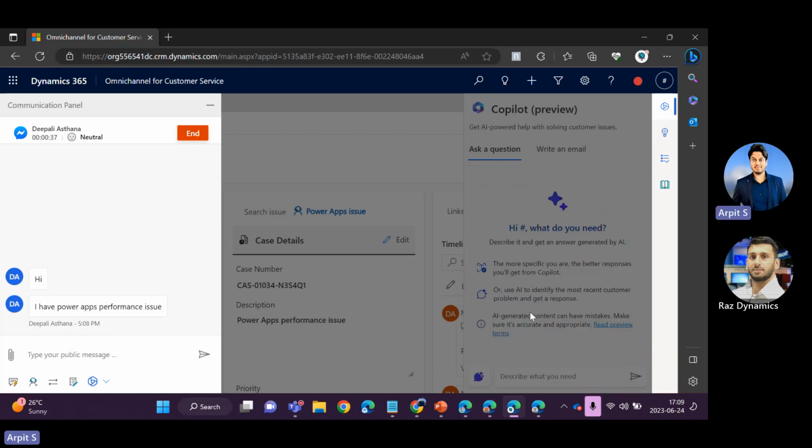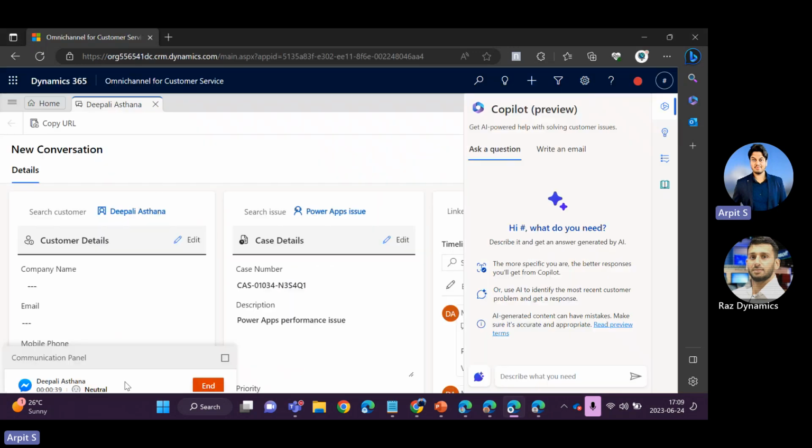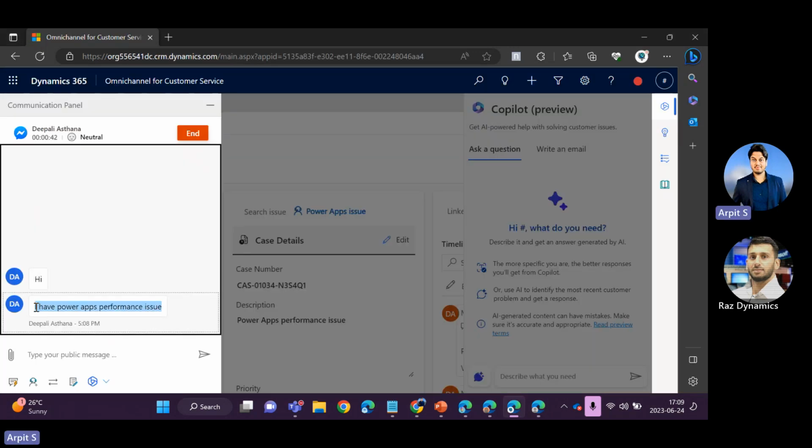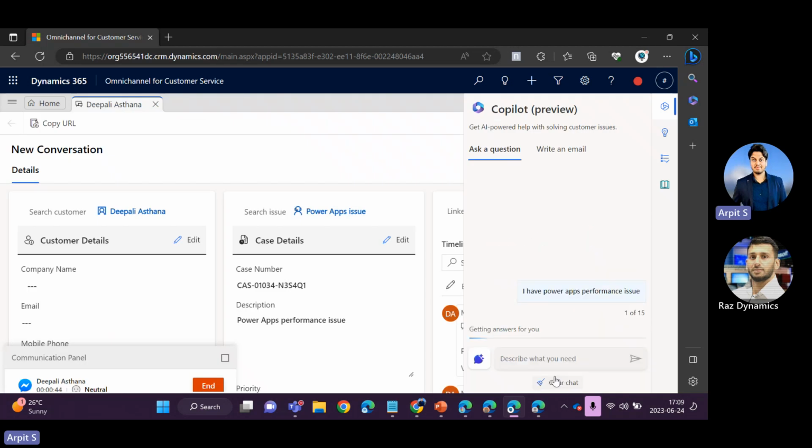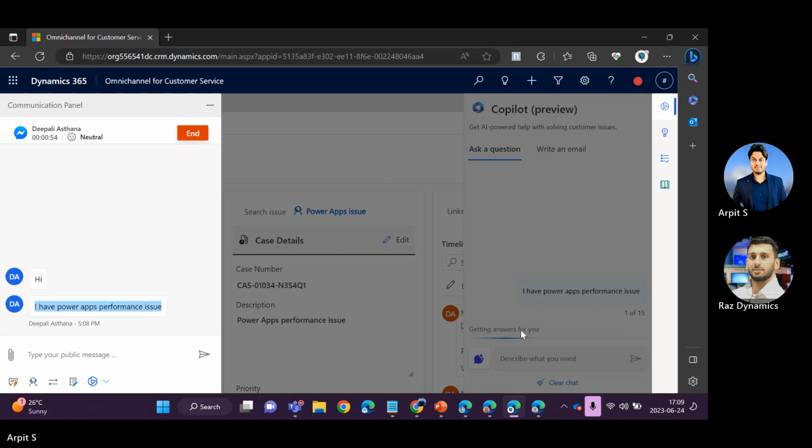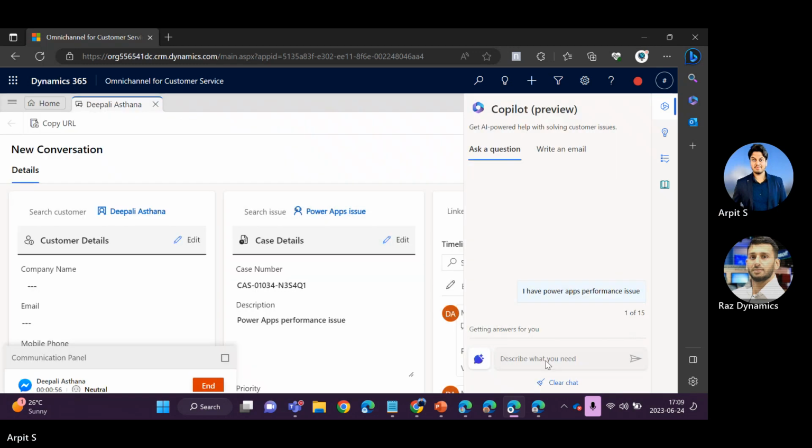So what I'm going to do instead of doing that, I'll just copy it and ask directly to Copilot. So this again does the same thing. It will go in the background, find the answer, and you can revert back to the customer. Yeah. So it automatically auto-populates the customer details also.